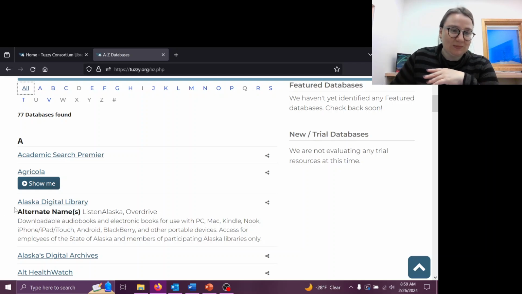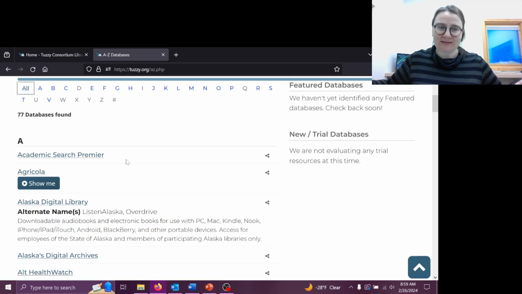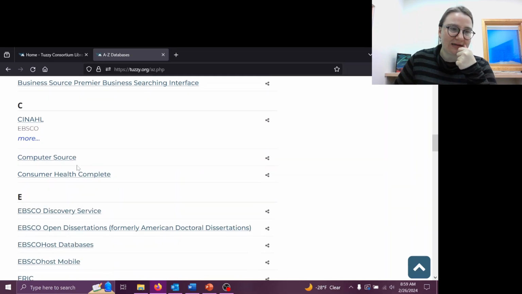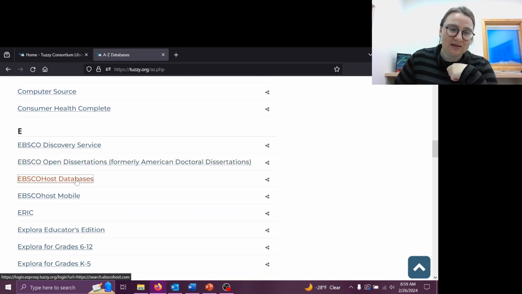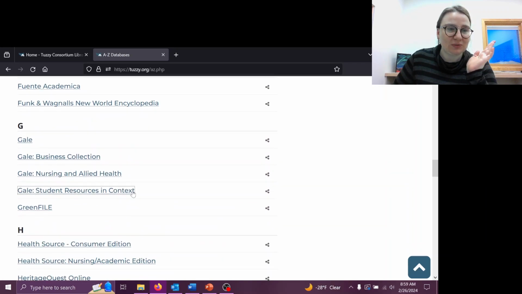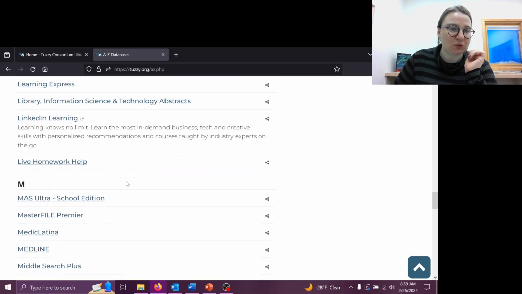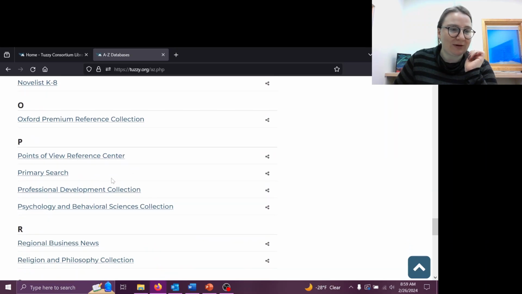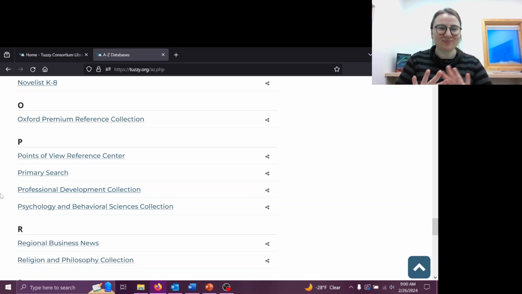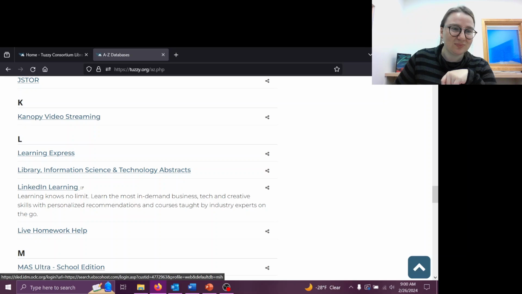A few of these are going to be broader rather than more specifically tailored searches. Something like Academic Search Premier is going to give you that broad scope, while Agricola has a very specific focus on agriculture. Scrolling down, EBSCOhost is another that has that broader scope. Gale as well, JSTOR, and Primary Search. So if you need to get the broadest view of a topic possible, those are going to be some of the best ones to look through.